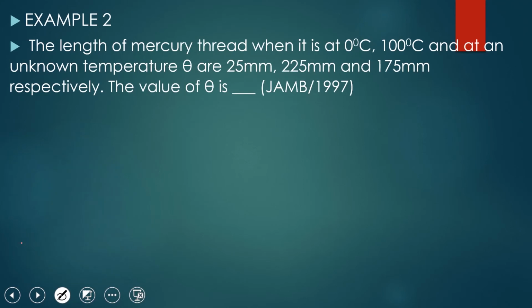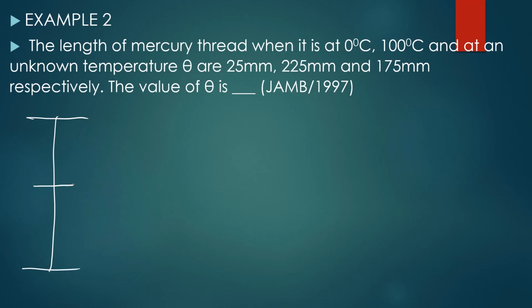Now we're going to the second example. It's still the same technique we are going to be employing here in solving this example, right? Now the length of the mercury thread when it is at 0, 100, and at an unknown temperature are 25 millimeter, 225 millimeter, and 175 millimeter. So the first thing we need to do is to represent this in a diagram, right? So let's say this is the 100 degrees Celsius. This can be anywhere. This is X degrees Celsius, and this is 0 degrees Celsius, right?